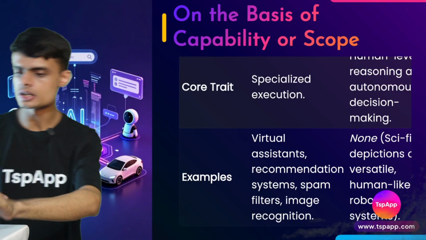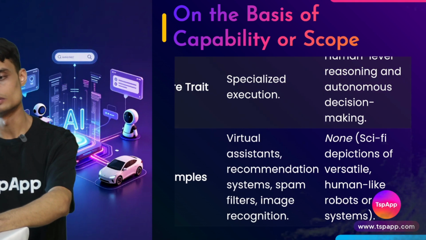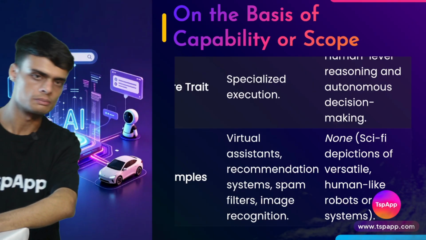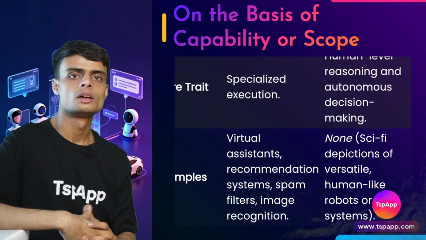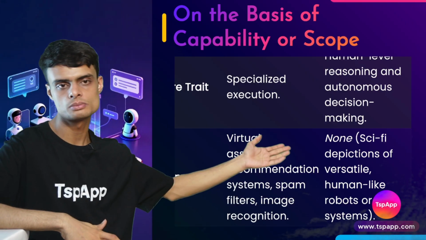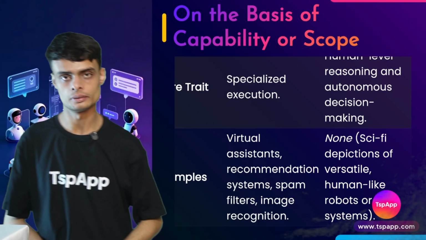And image recognition. So all these things are examples of narrow AI. What are the examples of general AI? There are no examples. We do not have any examples related to general AI, but we have some examples from science fiction movies where a robot is performing tasks like a human, any task.